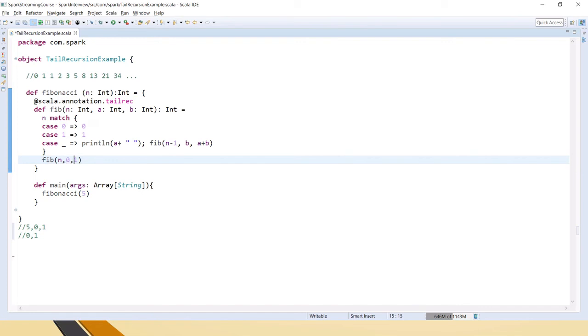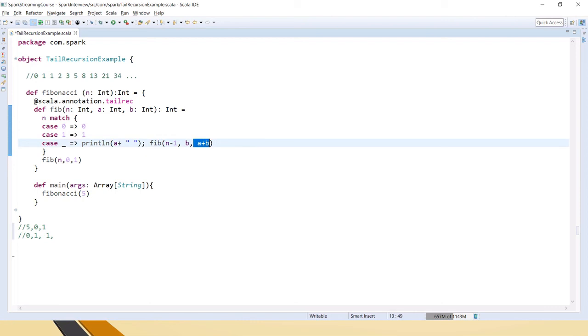Once it is sent, then again a is changed to b. Now if you notice here, a in the previous iteration has changed to b, so it will become 1. Now it will become a plus b. A plus b means again 0 plus 1 is 1. Now 1 plus 1 equal to 2. So now for b we are sending it as a plus b, 1 plus 1, 2. Hope you understood. Please make sure that you concentrate on this very clearly.